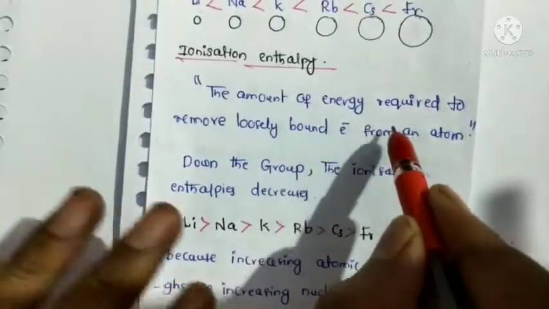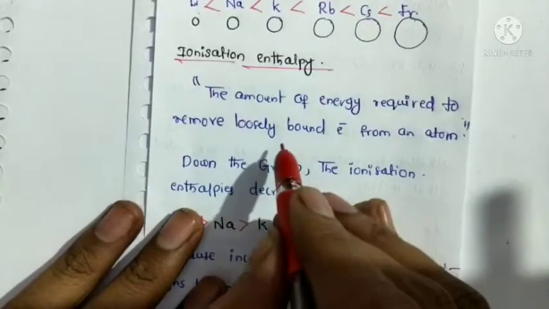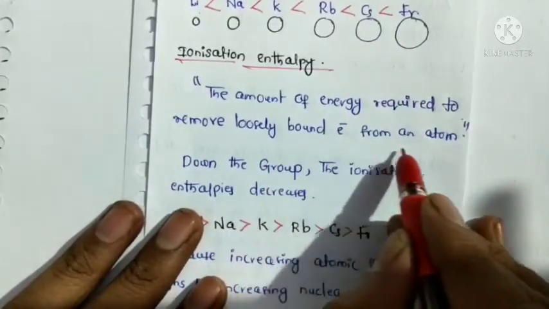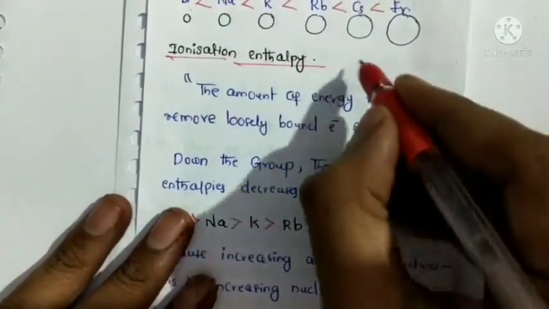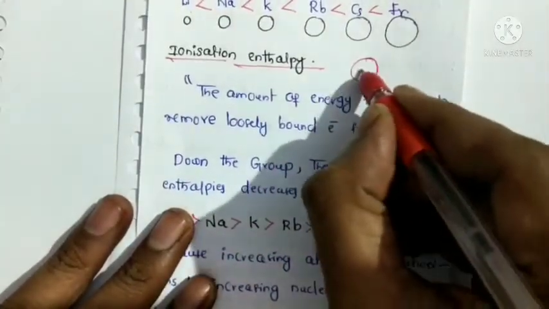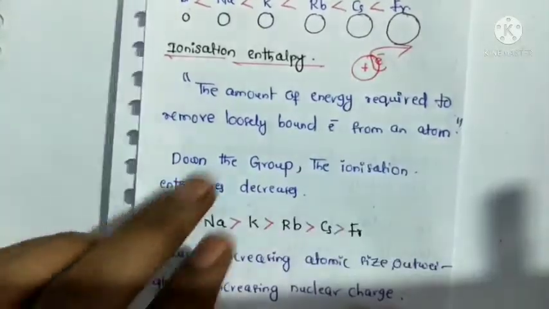Next, ionization enthalpy. What is the definition? The amount of energy required to remove a loosely bound electron from an atom. For example, here is a nucleus, and one electron is removed.